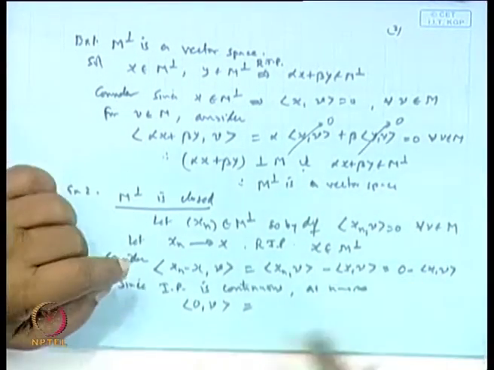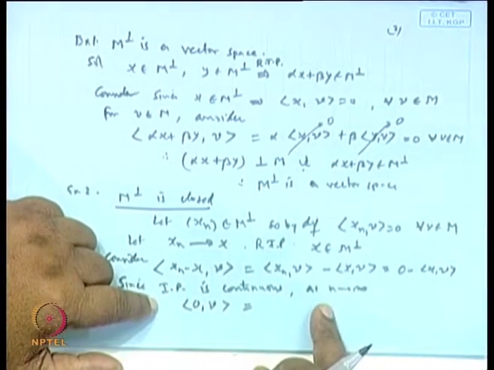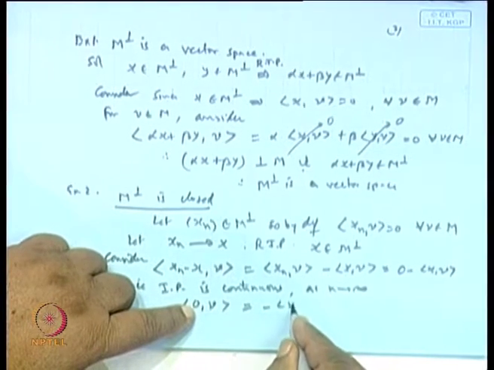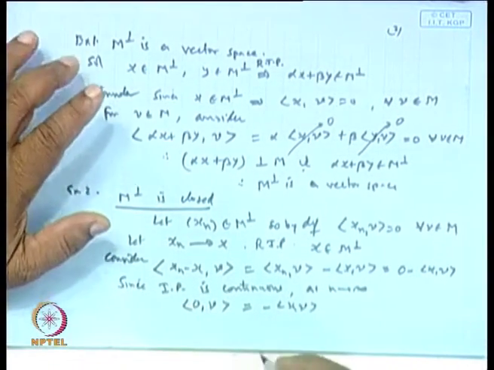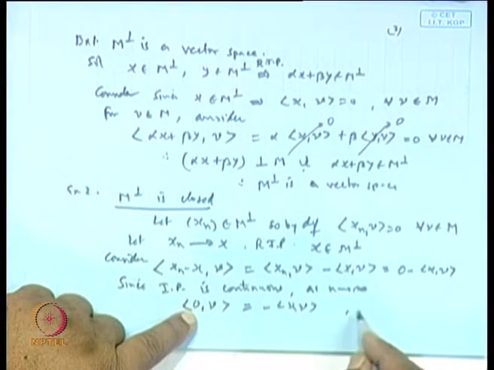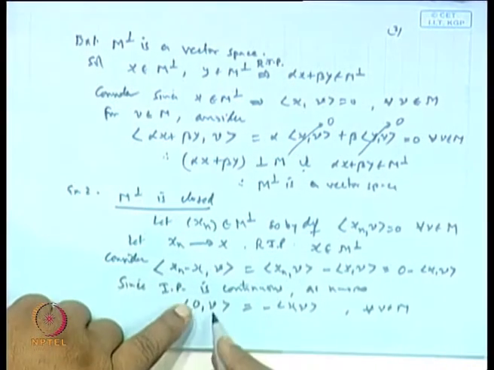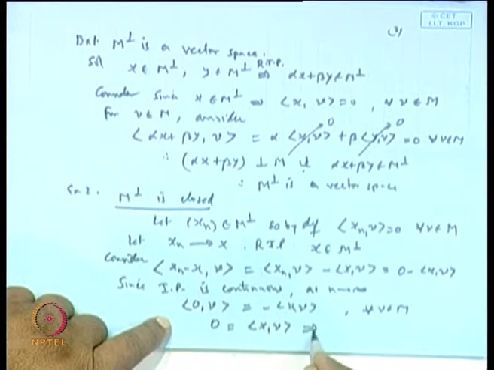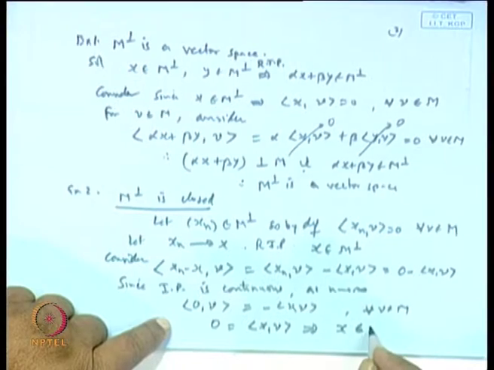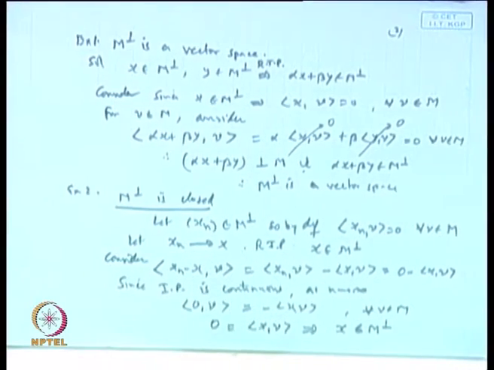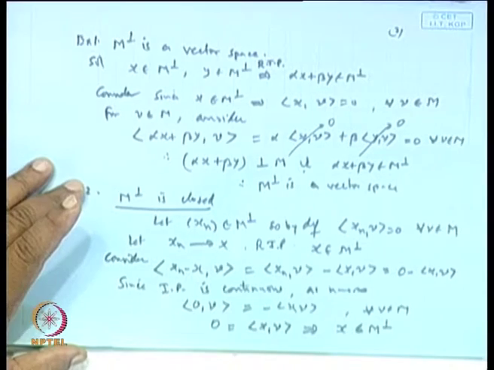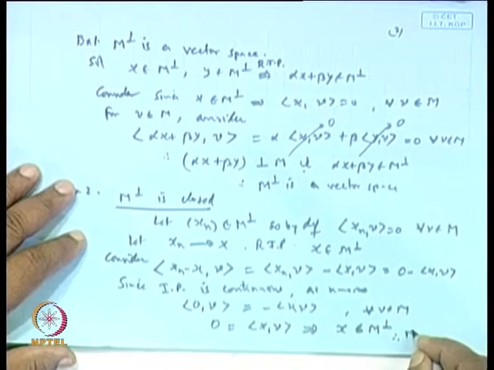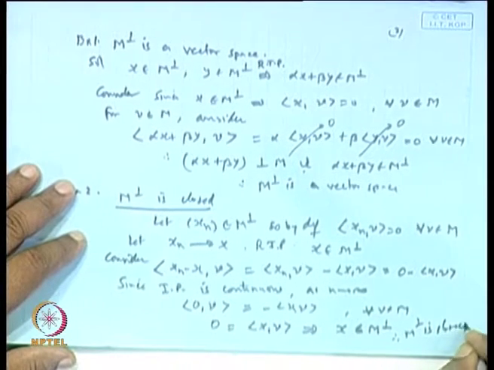Now, you take the limit as n tends to infinity. This side will be 0, which is nothing but minus the inner product of x and v, but v is any element belonging to M. So the inner product of x and v will be 0. This implies x belongs to M perpendicular. So, if we take a sequence x n in M perpendicular, the limit point has to be in M perpendicular. Therefore, M perpendicular is closed.